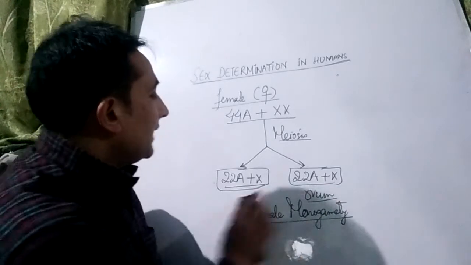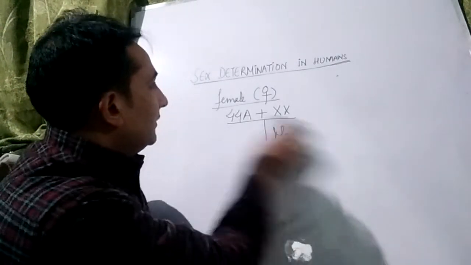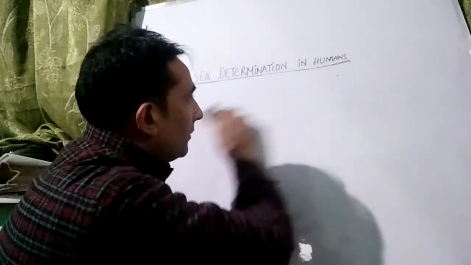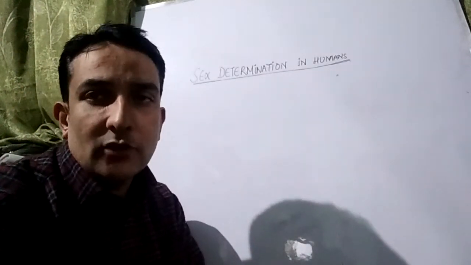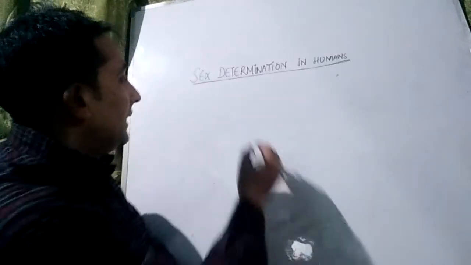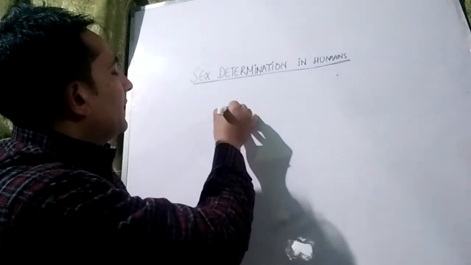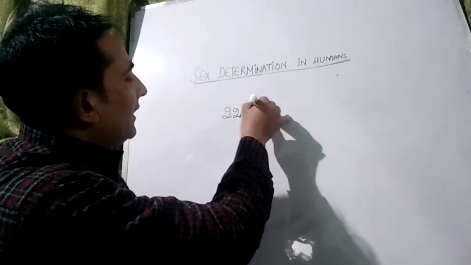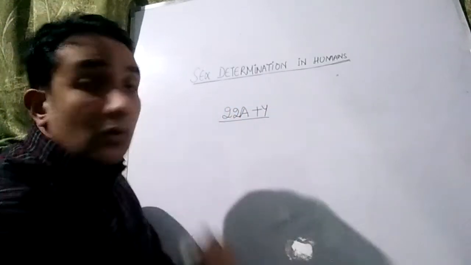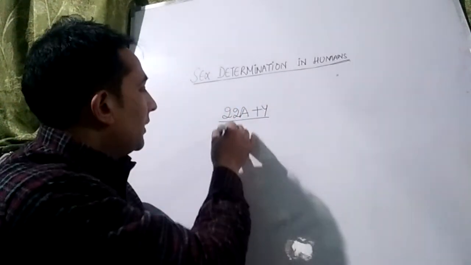Okay, after that, now we shall try to understand what will happen if an androsperm fertilizes the ovum, and what will happen if a gynosperm fertilizes the ovum. You will see this is androsperm, that's 22 autosomes plus Y. This is the chromosomal formula of the androsperm.